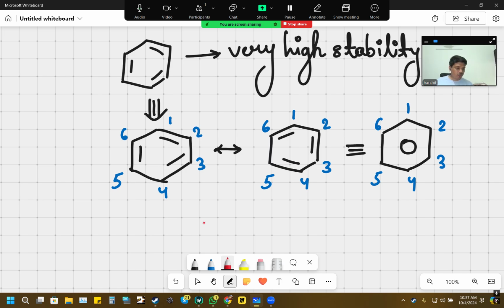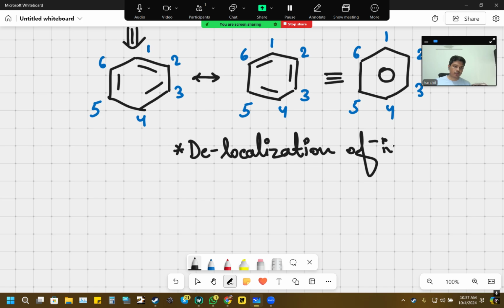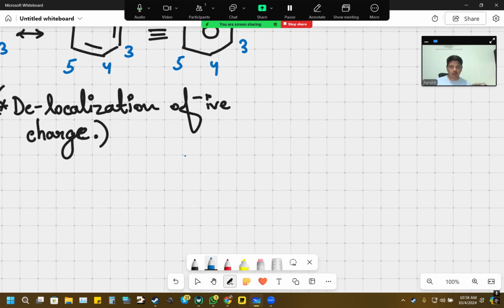Now this is where we actually got to know a new concept which is called delocalization of negative charge, and we'll see what I mean by this. Let's try to understand this from an example. Let's say if I have to ask you your address or the address of your school, right? So there is one specific area which corresponds to the location of your school or your house, right?